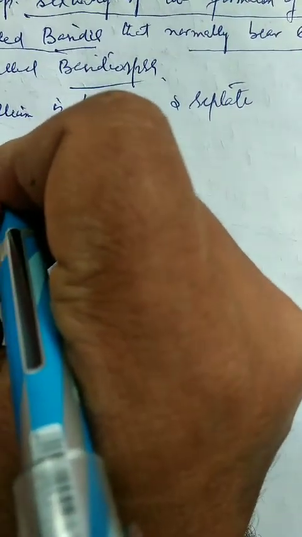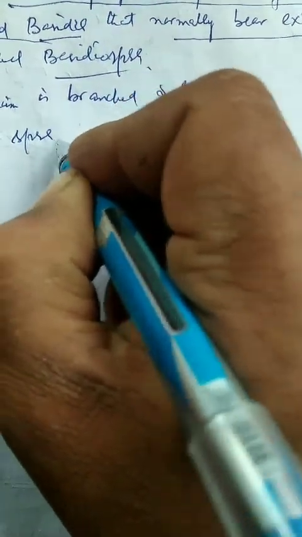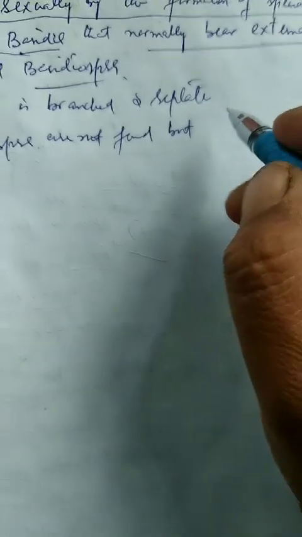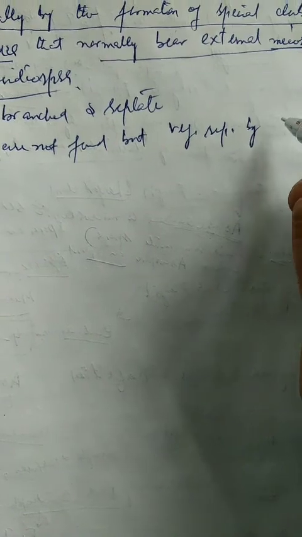Another feature: the asexual spores which we have seen in the other two classes are not found in basidiomycetes, but vegetative reproduction by fragmentation is common.